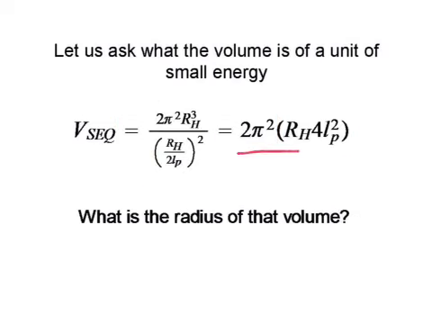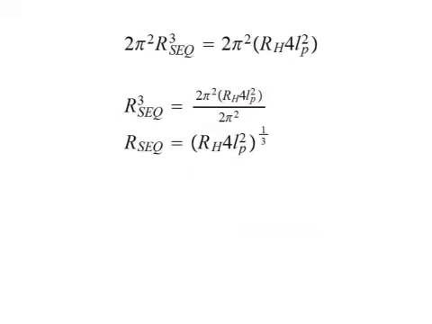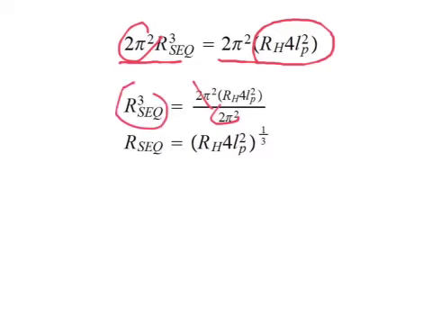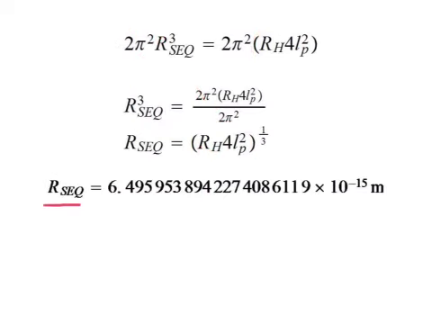So taking our equation for the volume, let's ask what is the radius of that volume. To get the radius, we'll take our volume, which we know to be 2 pi squared times this particular value, divide each side by 2 pi squared, cancel out, take the cube root, and we find the radius of our small energy quantum is equal to the cube root of the radius of the hyperverse times 4 times the Planck length squared. Numerically it works out that the radius of the small energy quantum is approximately 6.5 times 10 to the minus 15th meters.